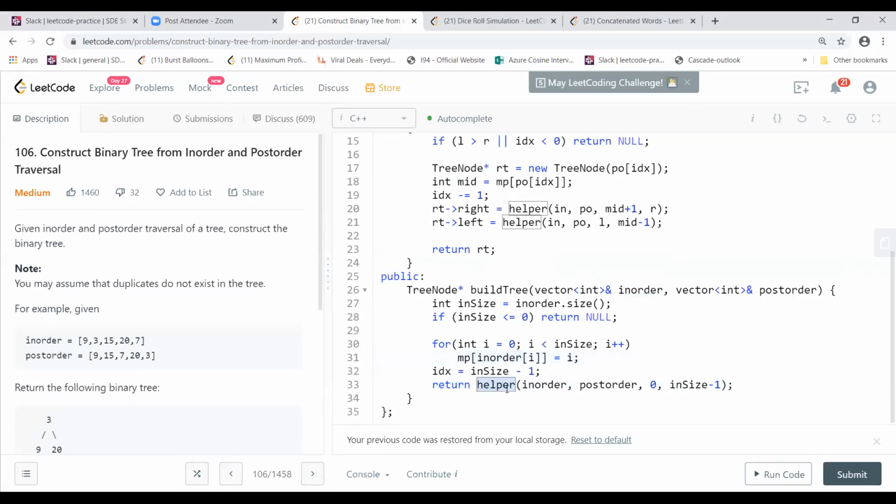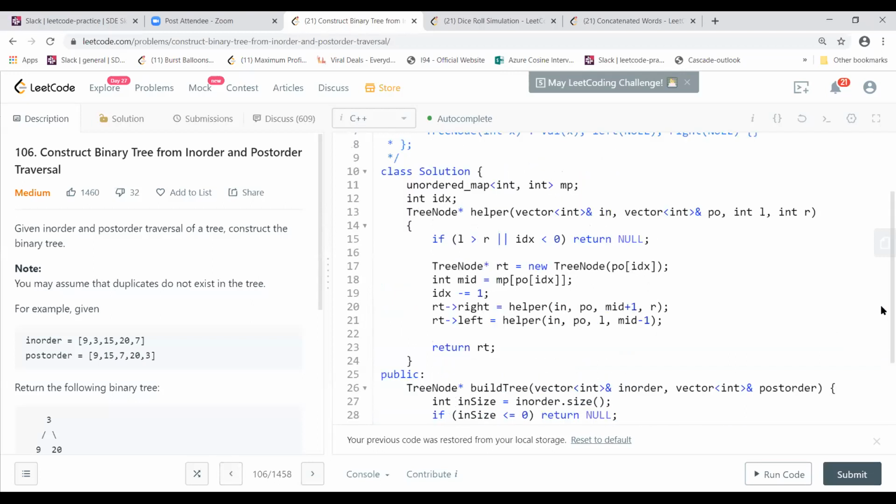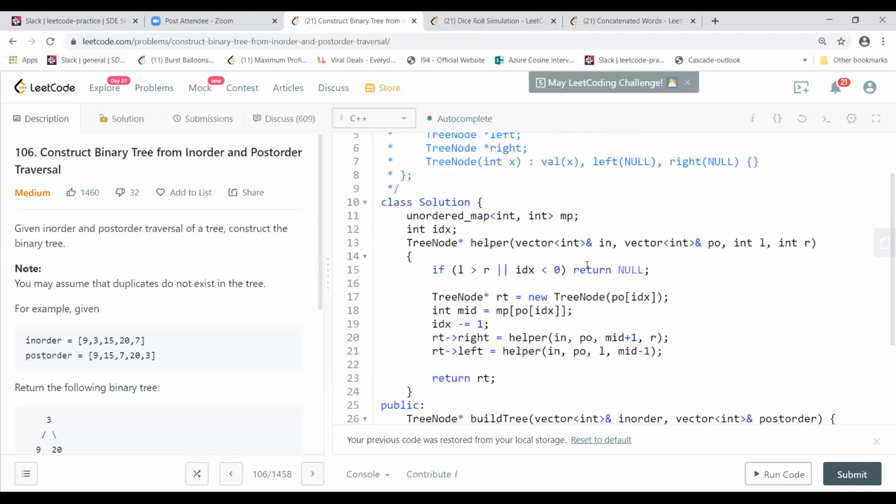Then I call this helper function with in-order, post-order, and then a start and end. The key will be the in-order elements, and it will have their indexes.